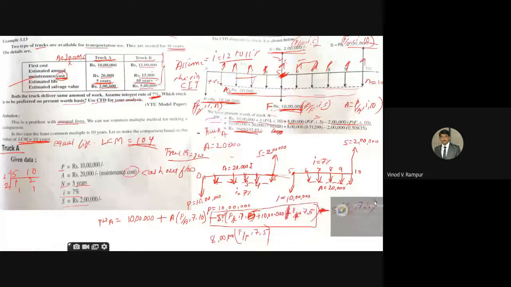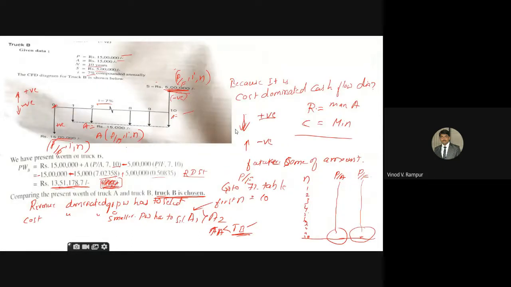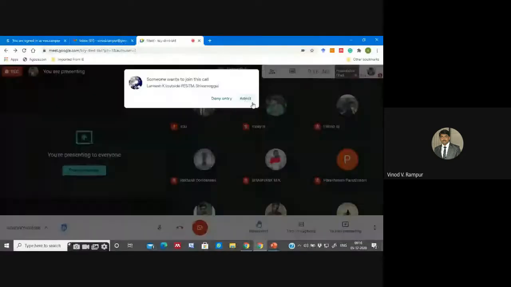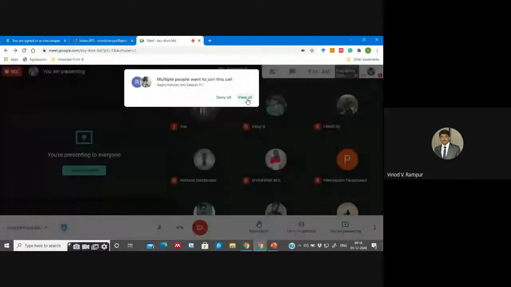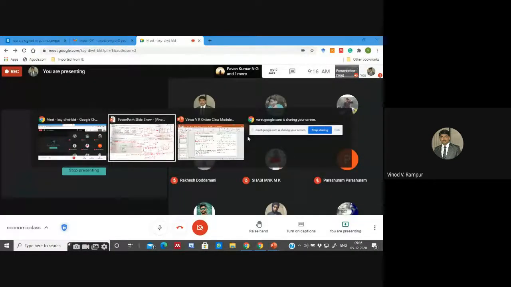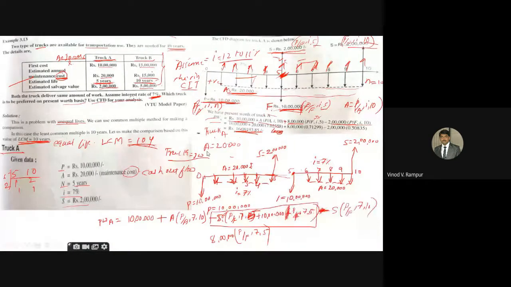Now, as I already explained in the last class, we have to go through the important points of the problem. The first one: we have to think about whether it is revenue dominated or cost dominated. If the cost is mentioned, such as an estimated annual maintenance cost, then it is cost dominated. The initial investment always shows a downward direction.